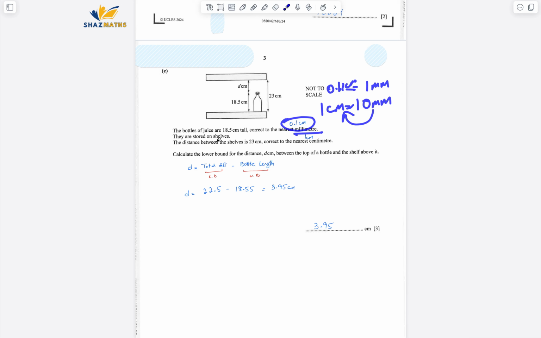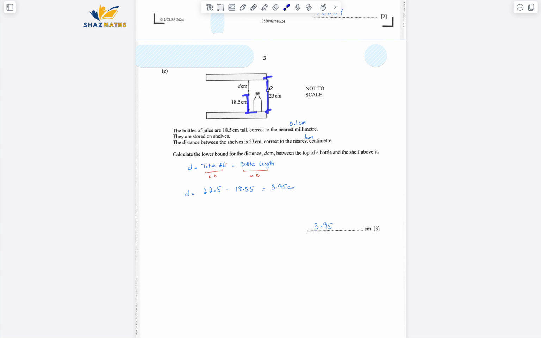So they are stored on shelves. The distance between the shelves is 23 centimeters, correct to the nearest centimeter. Calculate the lower bound for the distance d centimeter between the top of the bottle and the shelf above it. So basically this one, this d. Now we have to calculate the lower bound of it. I'll just make a formula. So d would be equal to this total length minus this one, right?